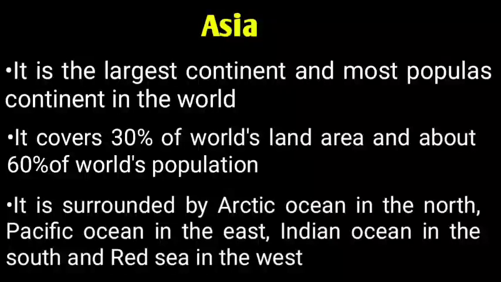So, our continent Asia is surrounded by Arctic Ocean in the north, Pacific Ocean in the east, Indian Ocean in the south and Red Sea in the west. So our continent Asia is surrounded by various oceans and seas. Some of them are Arctic Ocean in the north, Pacific Ocean in the east, Indian Ocean in the south and Red Sea in the west.